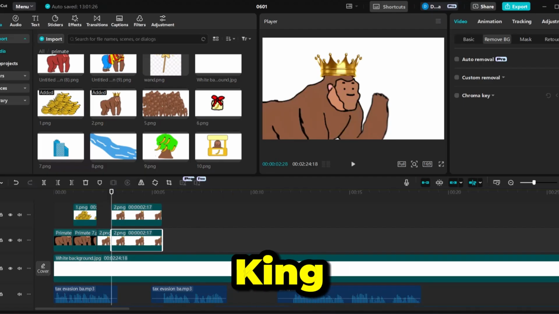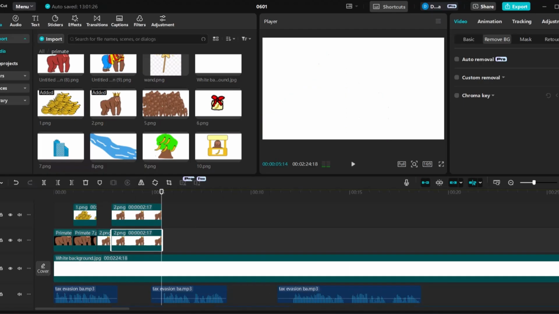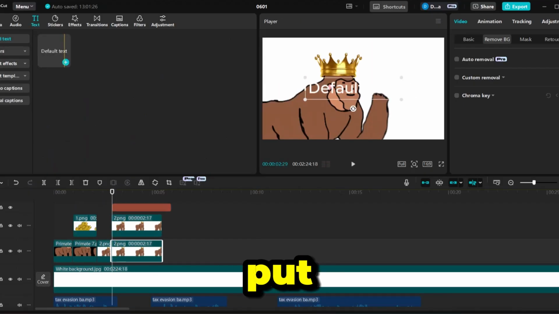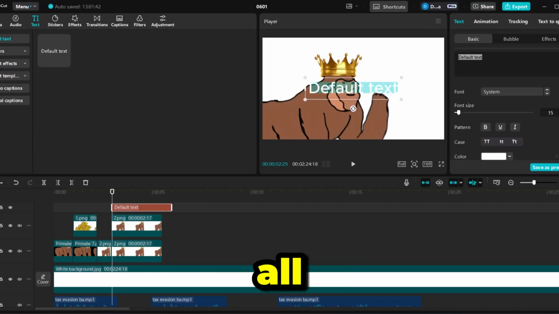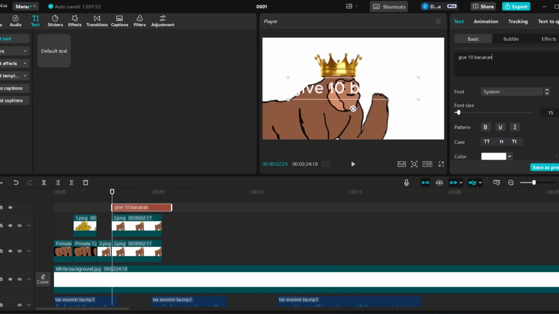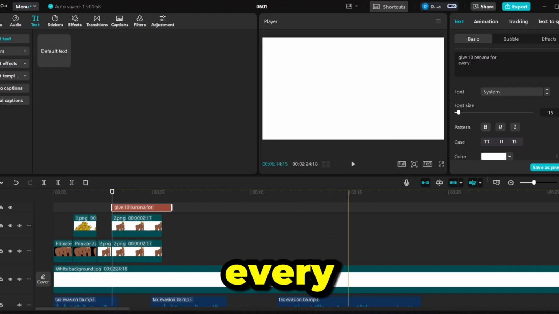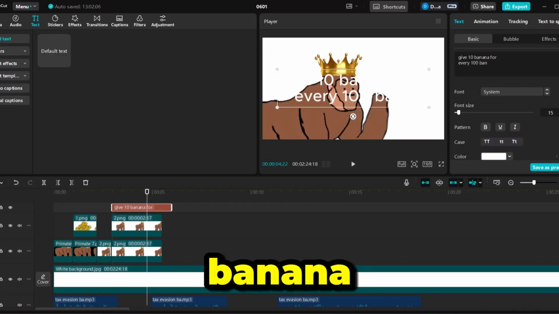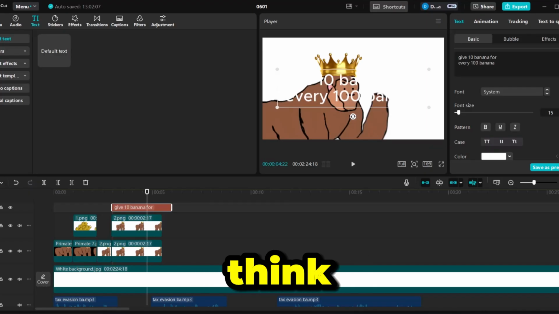Okay, now what does the Monkey King say? Give me 10 banana. So now at this point, we don't want to keep on doing cuts, rather put the text. And now we say Control Alt, leave 10 banana. For every 100 banana. I think. Then I'm gonna use my favorite font.